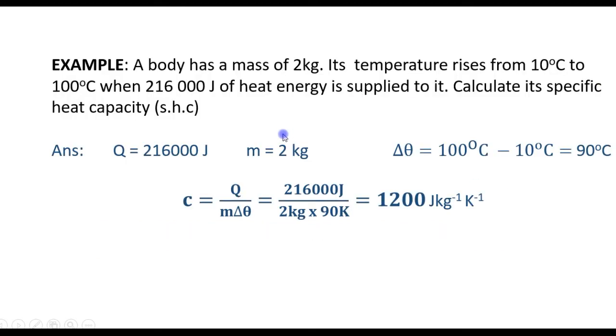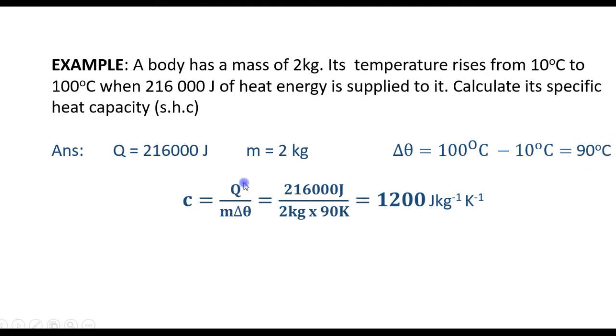Now an example, a body has a mass of 2 kilograms. Its temperature rises from 10 degrees Celsius to 100 degrees Celsius when 216,000 joules of heat is supplied to it. Calculate its specific heat capacity. So we are given the energy supplied Q is 216,000. The mass is 2 kilograms. Change in temperature is 100 degrees Celsius minus 10. That's 90 degrees Celsius, and this is the same as 90 Kelvin. A change of 90 degrees Celsius is the same as a change of 90 Kelvin.